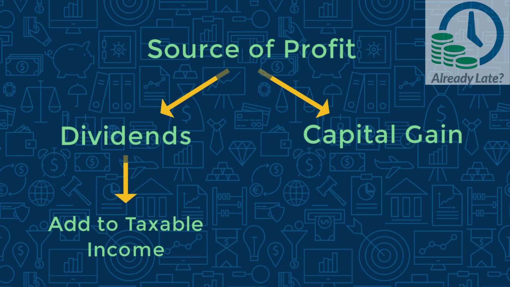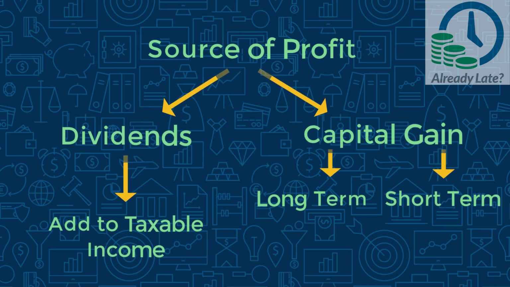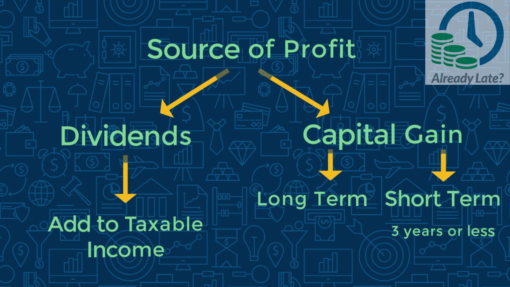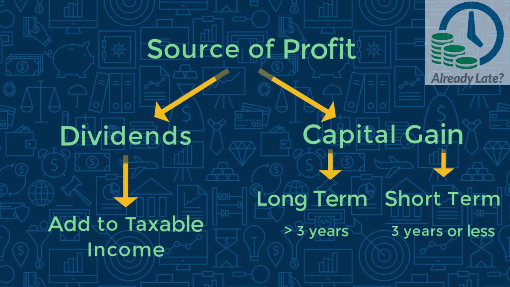Okay, now coming back to the taxation on capital gains. As you already know, the difference between the selling price of your investment and the purchase price is called capital gain, or capital loss if there is a loss. Capital gains are further divided into long-term capital gain and short-term capital gain. For debt funds, including liquid funds, short-term is any investment that was held for 3 years or less. And any investment that you hold for more than 3 years will be treated as long-term.